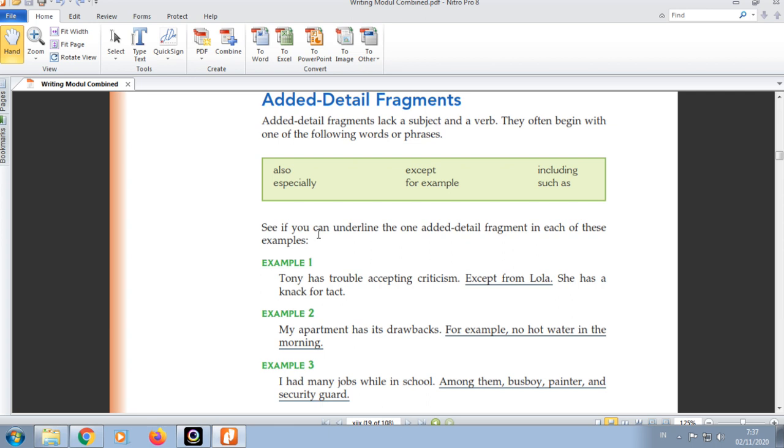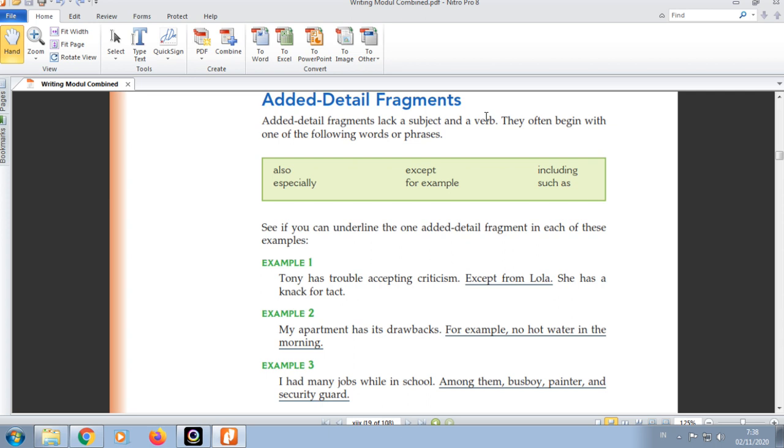As far as you know, in our previous meeting we have discussed fragments, the definition of fragments, and also the first and second type of fragments. Right now we will continue our discussion about the types of fragments. So I suggest you open your module. You can find on page 170 a subtopic entitled edit detail fragments. That becomes our material today.